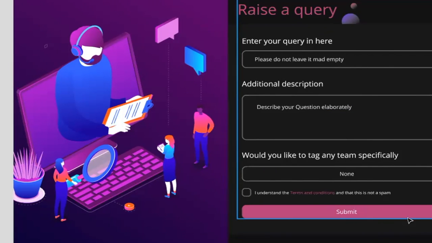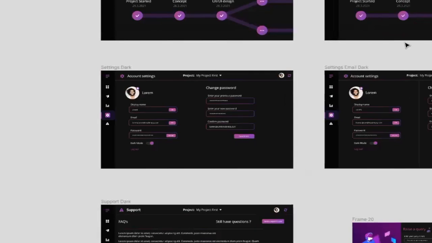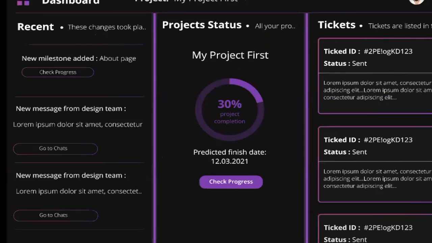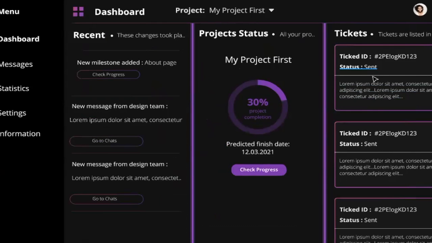Once you hit submit, it's going to go right over there. It's going to get into the ticket section of your dashboard. It's going to have a status and it's going to have the description and stuff like that. If we answer it, the status is going to be marked as read or replied or something like that. And then you click on the ticket, it's going to open up a modal.